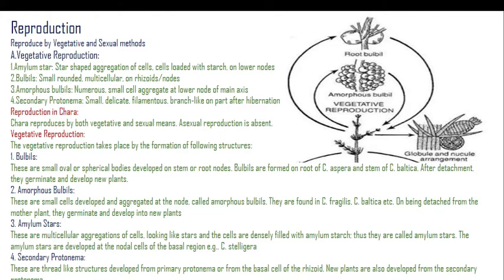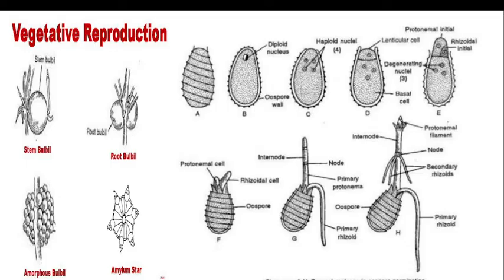These are thread-like structures developed from the primary protonema or from the basal cell of the rhizoids. New plants are also developed from the secondary protonema. So in this way, vegetative reproduction goes on in Chara.